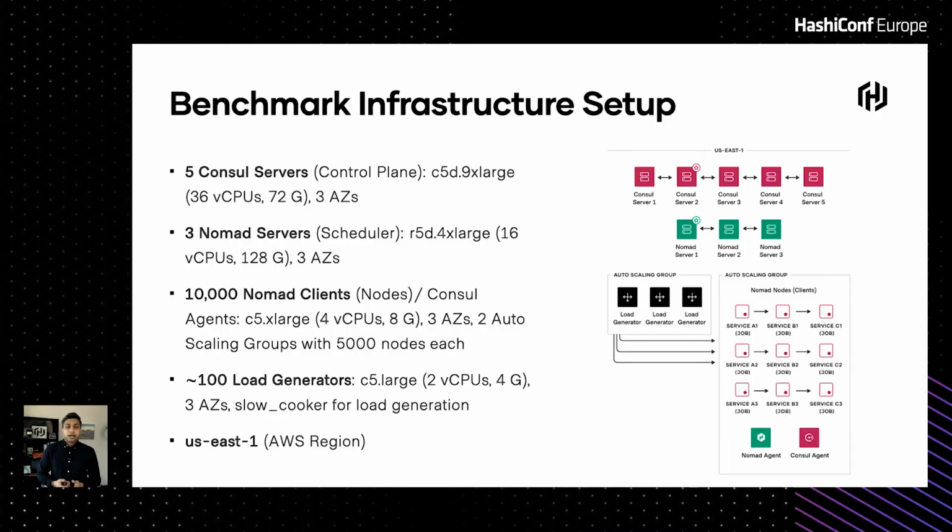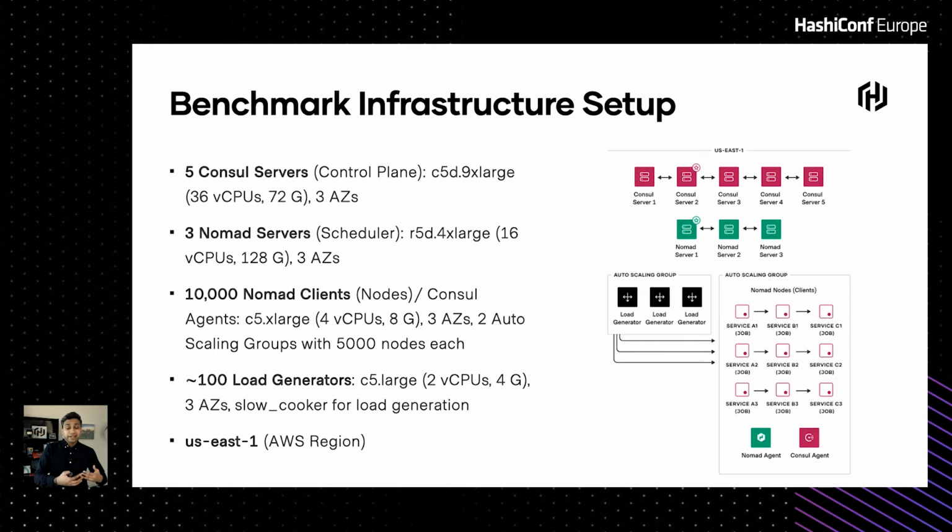Then we had 10,000 Nomad clients. Each Nomad client was running a Consul agent alongside it as a systemd job. And these clients were about C5 xlarge, so 4 vCPUs with 8 gigs of memory, again spread across 3 AZs.